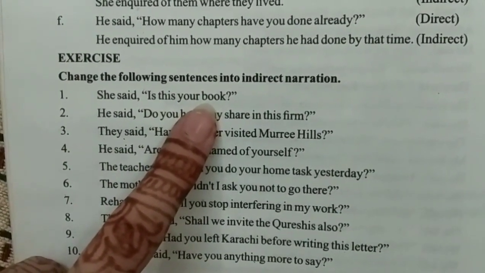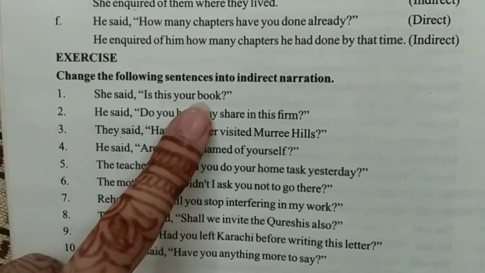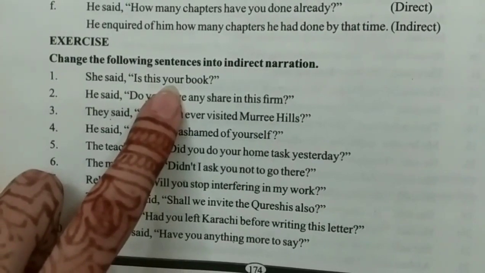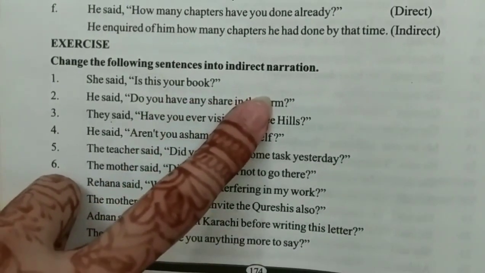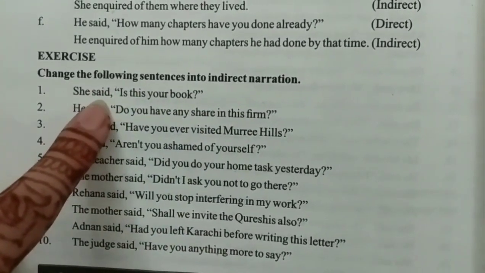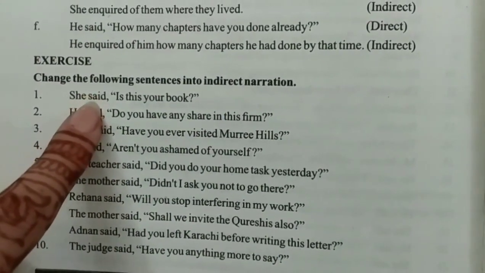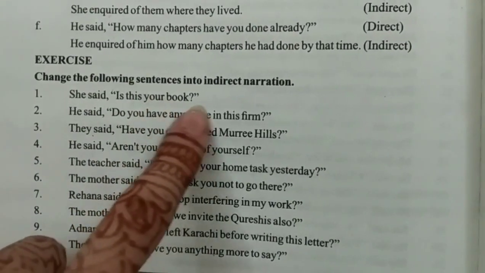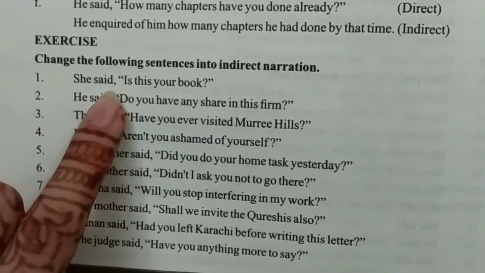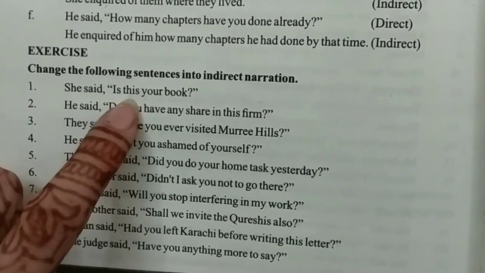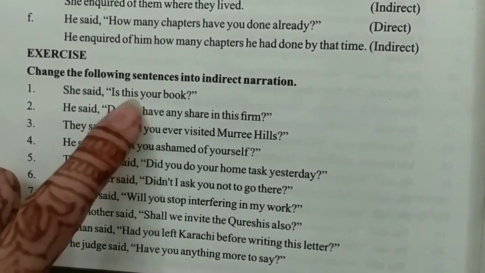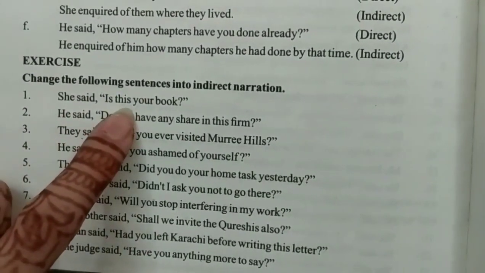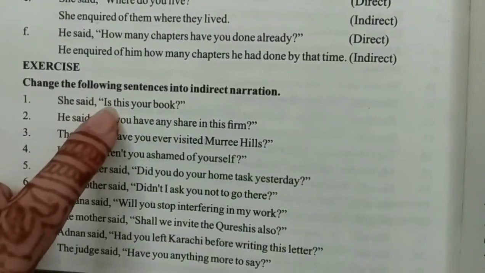We are also going to apply the rules of changing verb that we learned in the previous video, that simple present would be changed into simple past if the reporting speech is in past tense. Here the reporting speech is in past tense, which means the rules of changing verbs are going to be applied. So that would be, she asked if, then we have to put the subject, so this is going to be changed into that, and is is going to be changed into was.